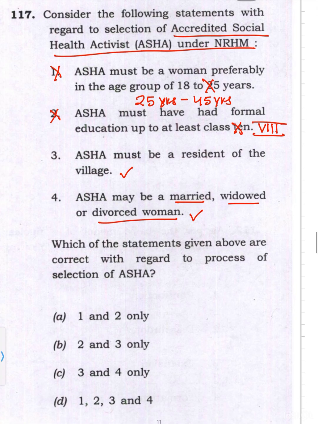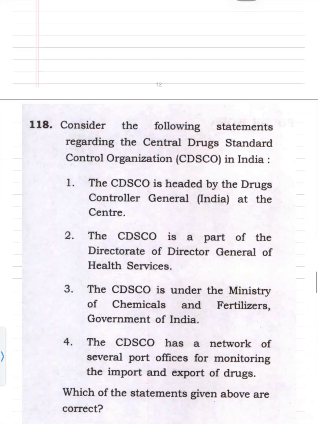One thing more, that ASHA should be selected from the disadvantaged community if we can, so that she can also give the advantage of the health policies and programs to the disadvantaged community. Because if we select from the advantaged groups, then it is possible that the ASHA workers from that community may not visit the houses of the disadvantaged community. So we do not want that. So these are some of the selection criteria. So 3 and 4 are correct.